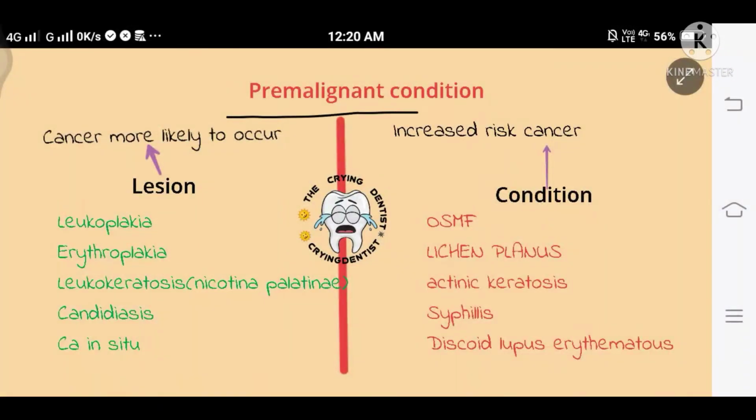Pre-malignant conditions of the epithelial tissue origin. Now, what are the pre-malignant conditions of the epithelial tissue origins? They are the pre-malignant lesions and the pre-malignant conditions. What are the pre-malignant lesions?